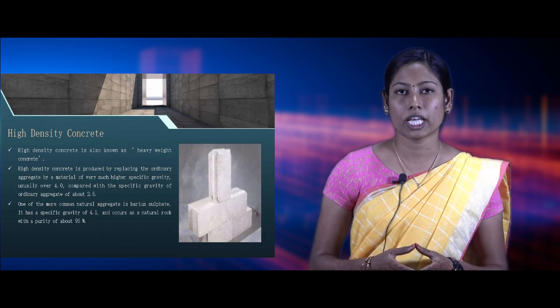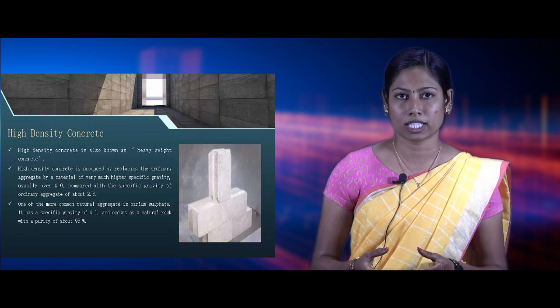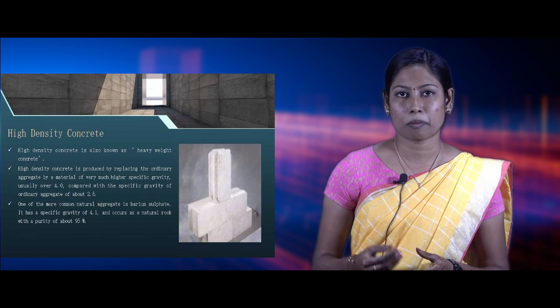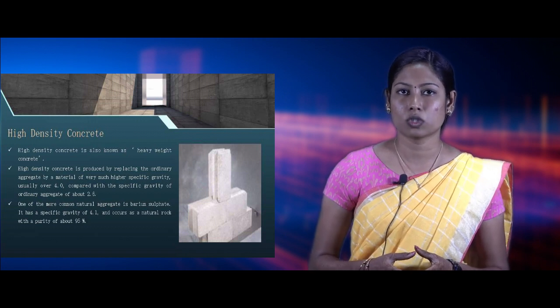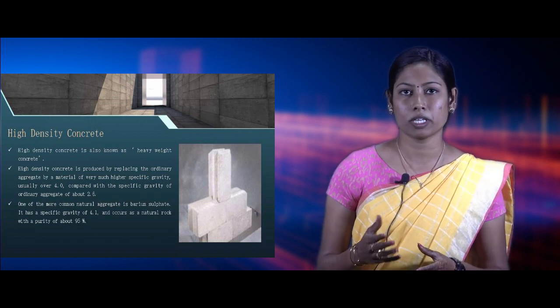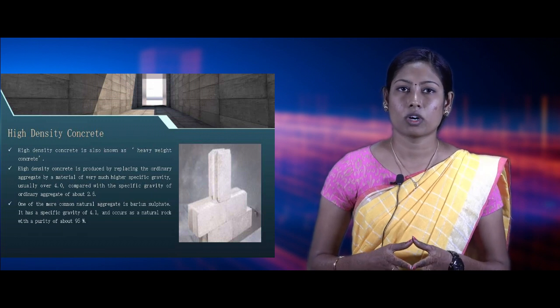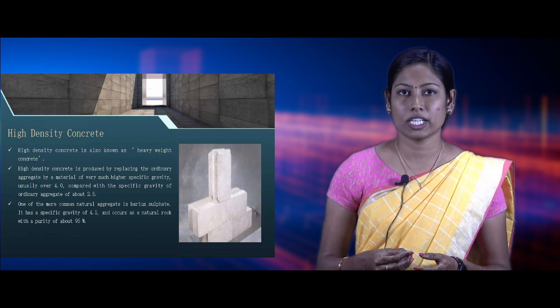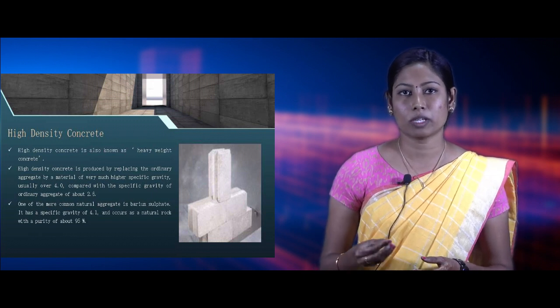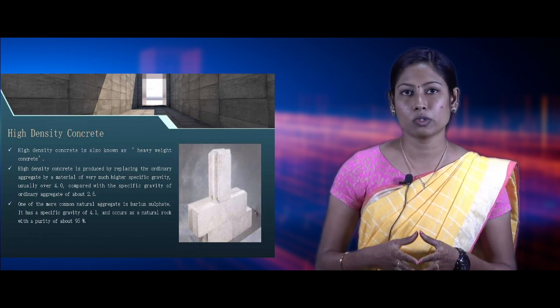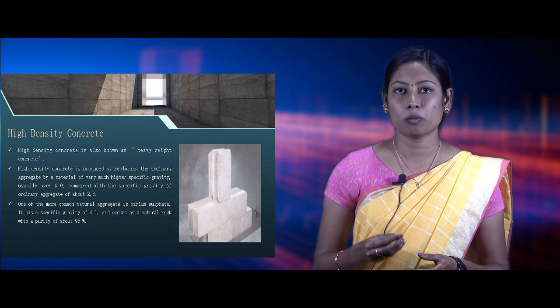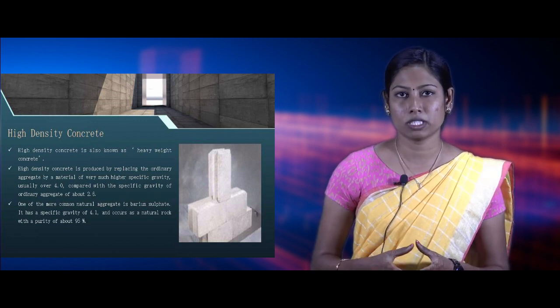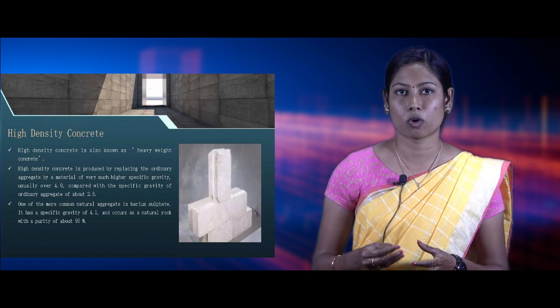If we are using iron or magnetite heavyweight aggregate, the densities obtained may be between 3000 and 3900 kg per meter cube. High density concrete can be used for the construction of radiation shielding structures like nuclear power plant structures, and it is used for preparation of counterbalance weights for lifting bridges and ballast blocks for ships.